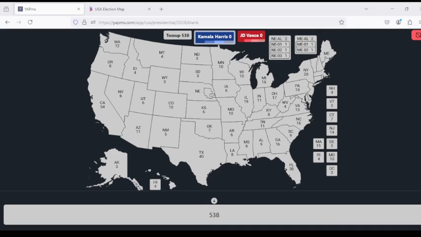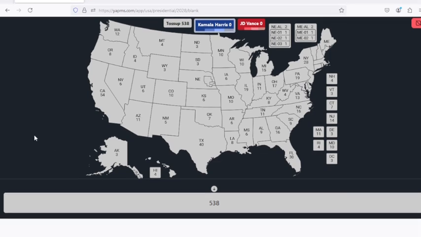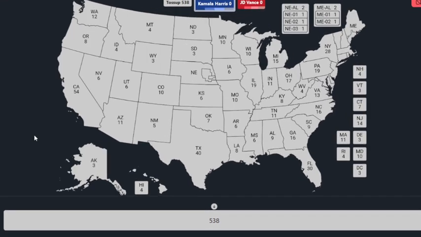And today, I'll be doing this election simulation if Kamala Harris decided to run for president in 2028 and was elected the Democratic nominee, and if JD Vance, the frontrunner who would be the vice president at the time, decided to run for president and was the Republican nominee.